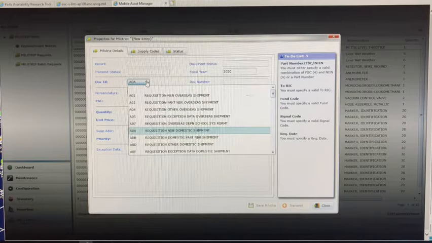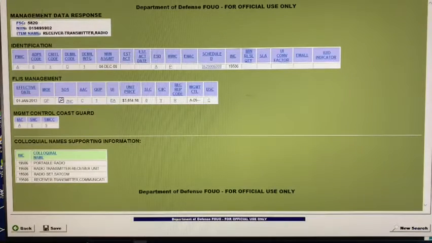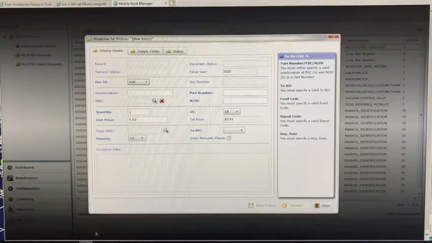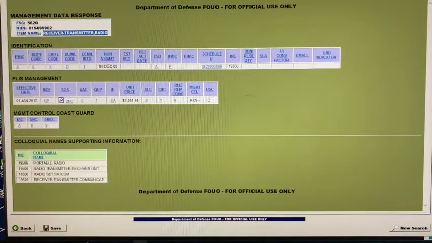We will be using AOA, as it stands for Requisition NSN Domestic Shipment. For nomenclature, enter the item name as listed in FedLog. For the part number, enter the part number as listed in the Reference tab of FedLog.